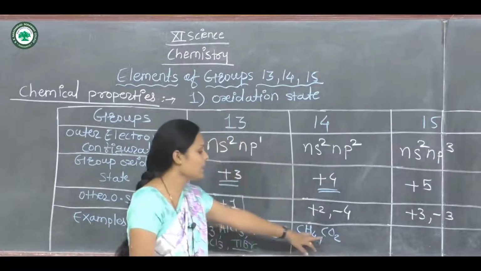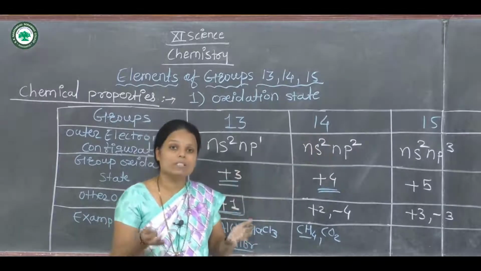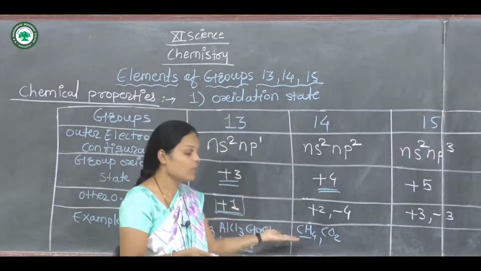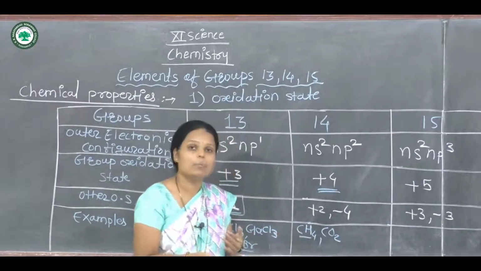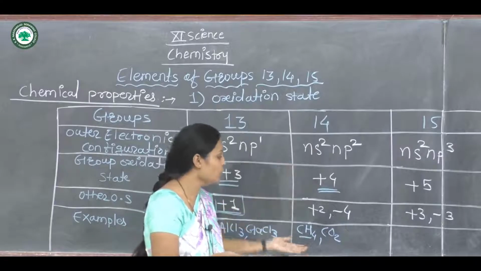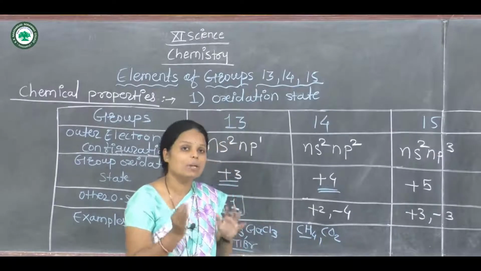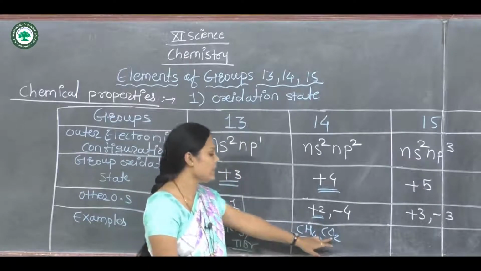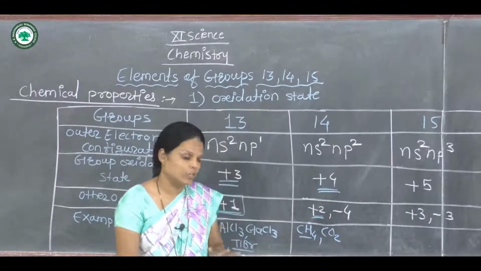Carbon dioxide is also an example of group 14, because carbon is the first element of group 14, the carbon family. In carbon dioxide, the oxidation state shown is +2 because there are 2 oxygen atoms.